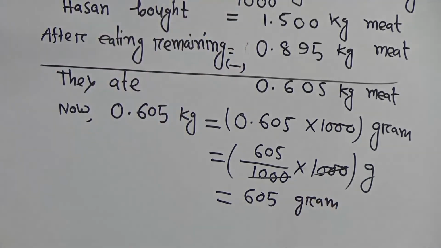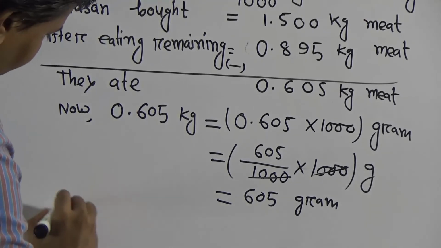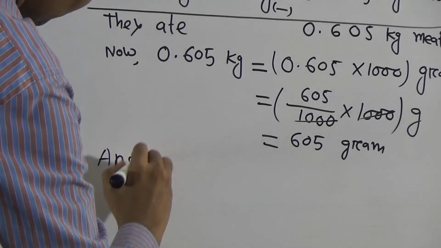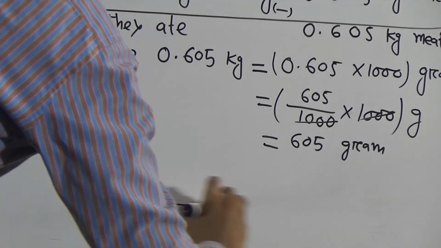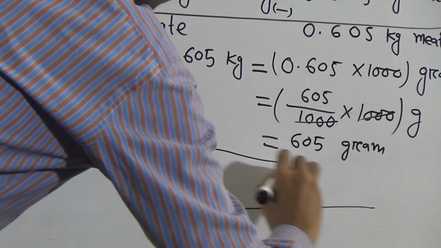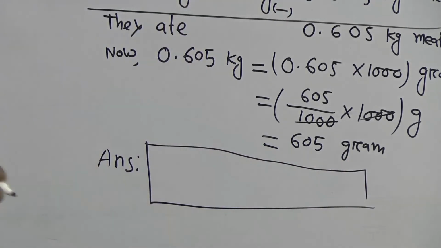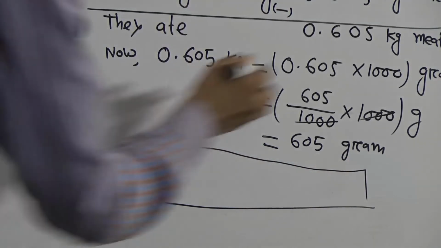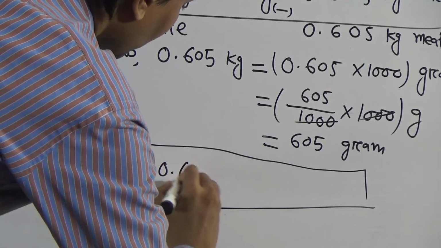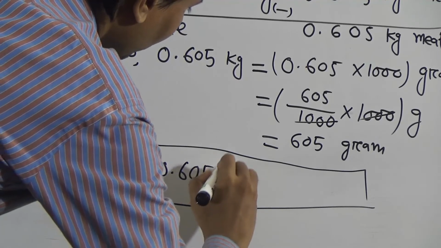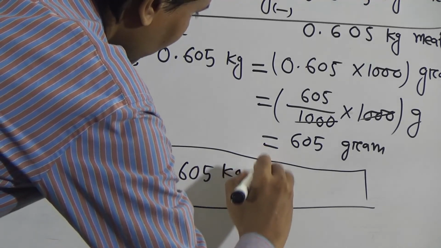Or short form is only G. Okay. Now you write the answer. At first you have to write kg. 0.605 kg.